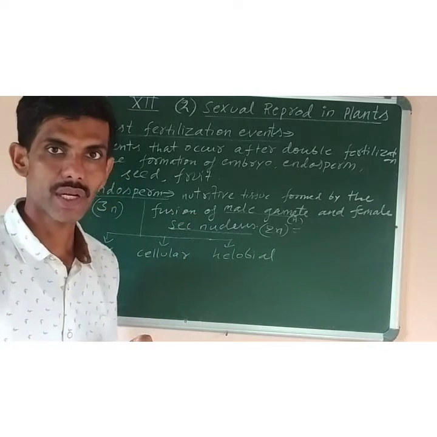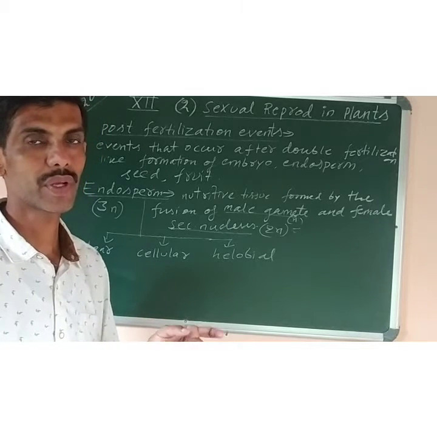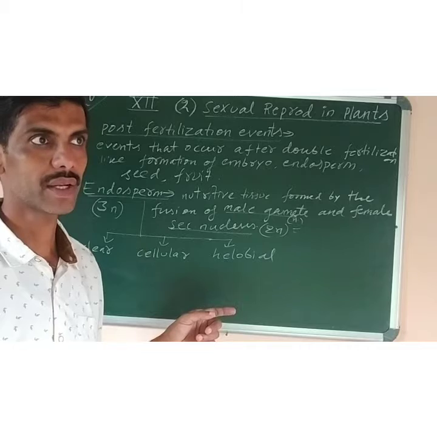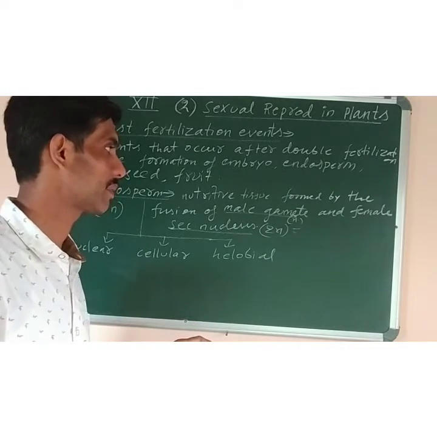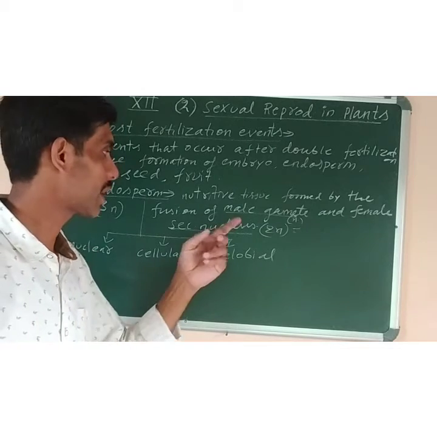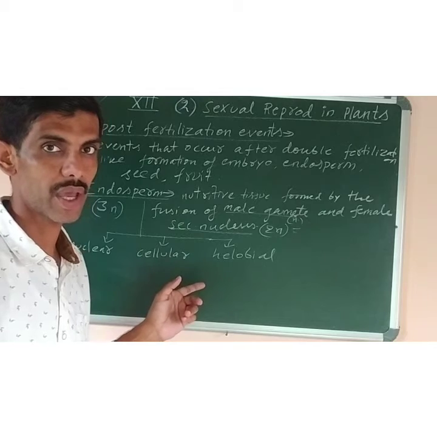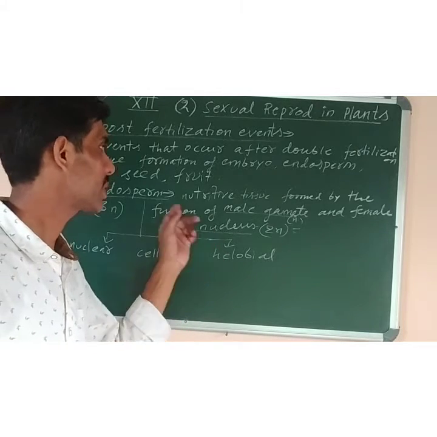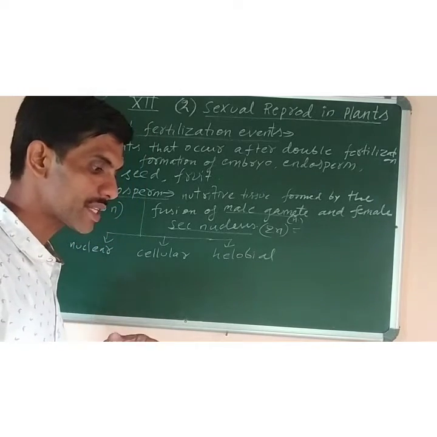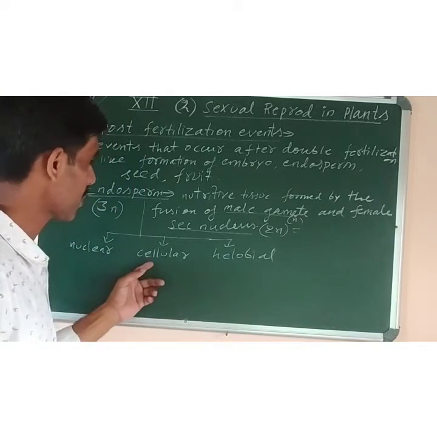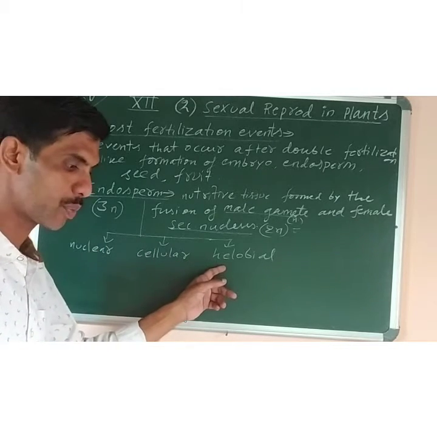Now, during double fertilization, you have seen that one male gamete fuses with the egg cell, that is the female gamete. The other male gamete, there were two male gametes, fuses with the secondary nucleus. So one of them produced the embryo, the other one produced the endosperm. So first we have to study about, on the basis of development, there are three types of endosperm. What are they? Nuclear, cellular, and helobial type.